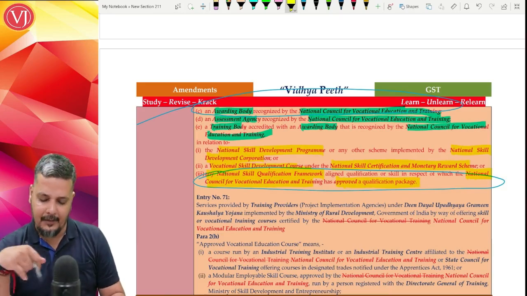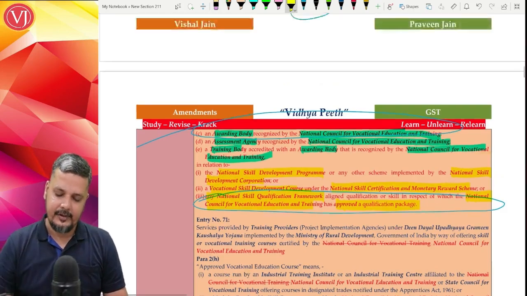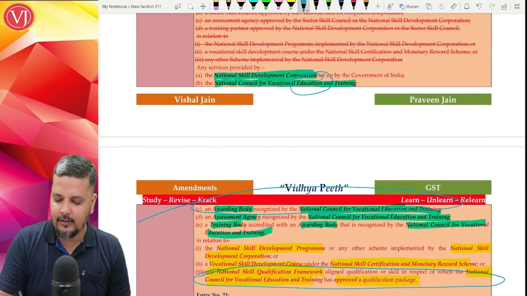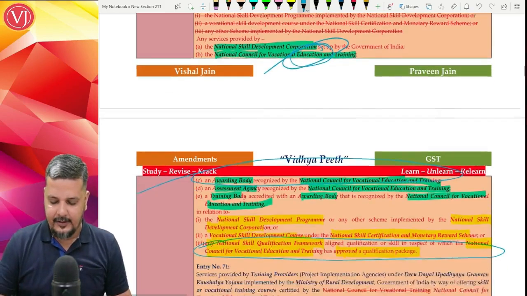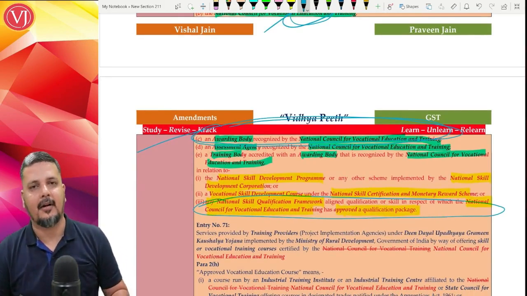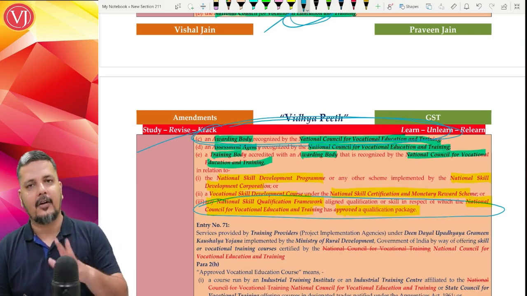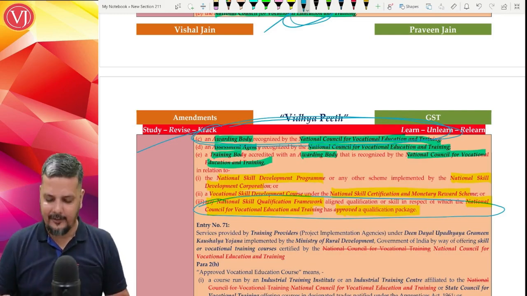Whatever I have circled in blue are the changes. The name of National Council for Vocational Training is now changed to National Council for Vocational Education and Training everywhere. The concept of awarding body was not there. Assessment agency, training partners were there. Now awarding body is there, and the training partner should be accredited with the awarding body. So that is a new concept which is more or less the same only.